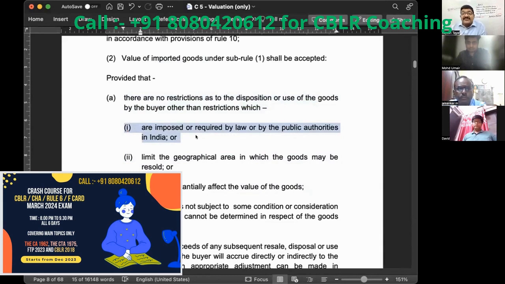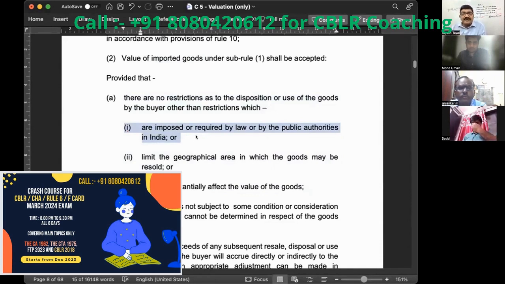Now you know that whenever there is advance authorization or DFIA, or there is some kind of specific material or SOCAM items, etc., there is the actual user condition applicable. So actual user condition is not imposed by the supplier, that is imposed by the law in India. So any restriction imposed by the law in India, that is always valid.